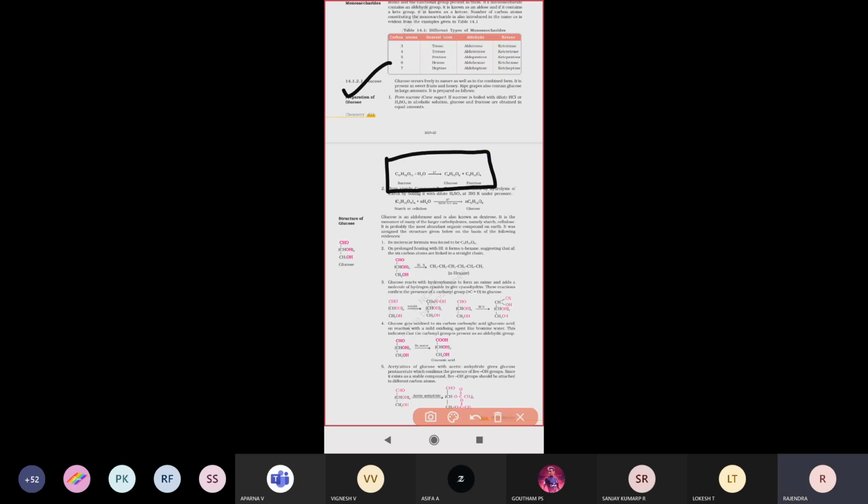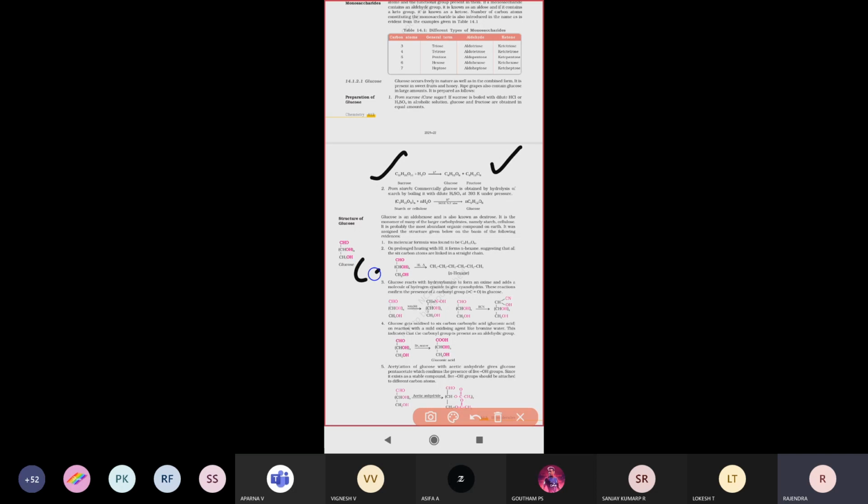So it will produce two compounds. One is glucose and another one is called fructose, right? This is the first preparation method. And the second preparation method is by using starch solution. By using starch solution also we can prepare this glucose. How are we preparing it? Let us see that.